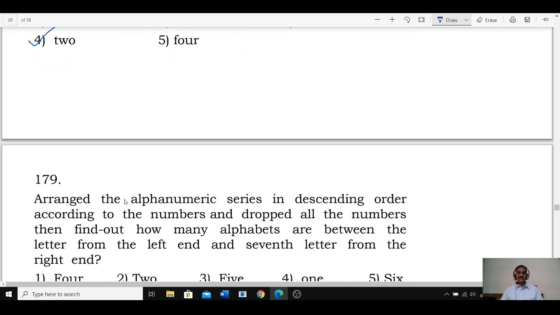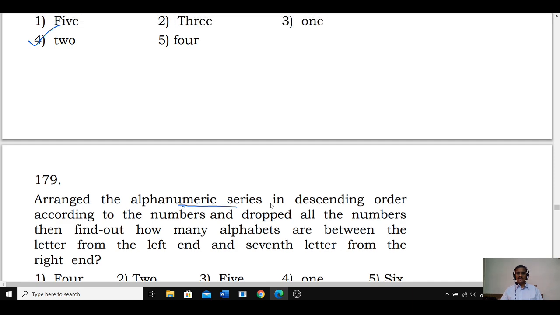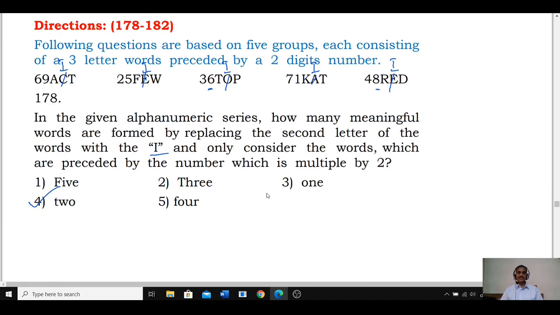Then 179: arrange the alphanumerical series in descending order according to the numbers and drop all the numbers, then find out how many alphabets are there between the letter from the left hand and the 7th letter from the right hand. First we need to arrange this alphanumerical sequence in descending order according to the numbers.